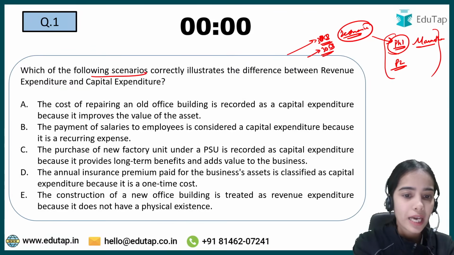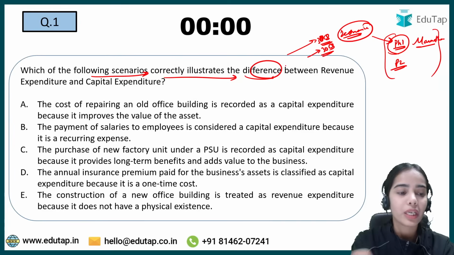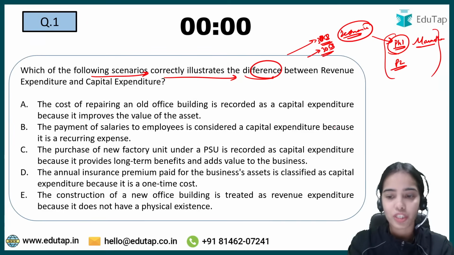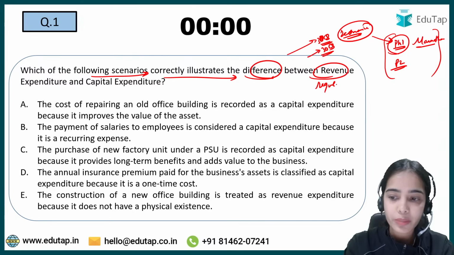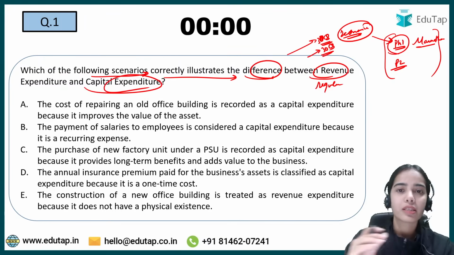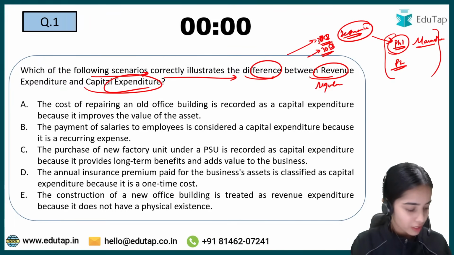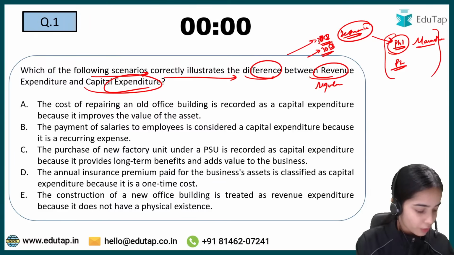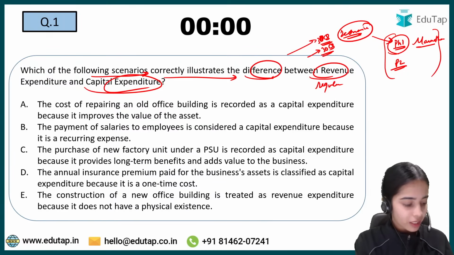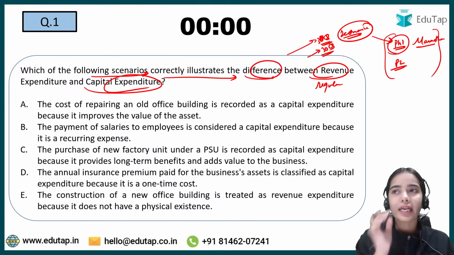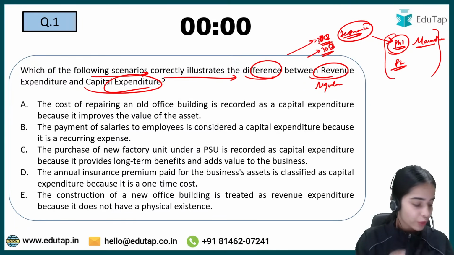Which of the following scenarios correctly illustrate the difference between revenue expenditure and capital expenditure? Revenue expenditure is the regular expenditure. Capital expenditure is a one-time big expenditure that happens. Anyone who is able to answer the question, try this, because you have to understand whether you are able to use the elimination method and whether you are able to use logic.